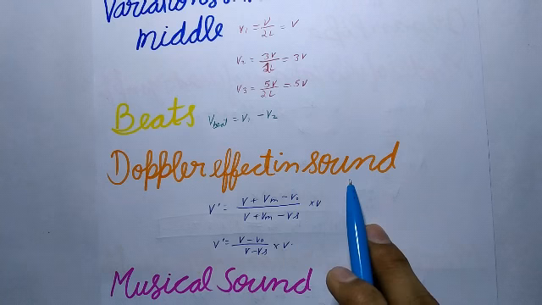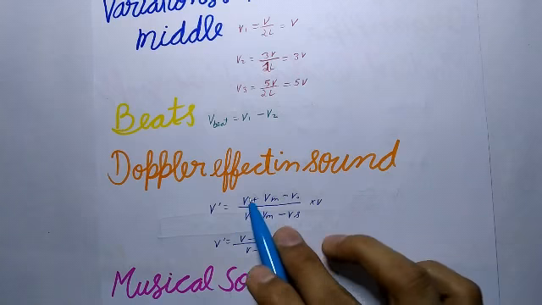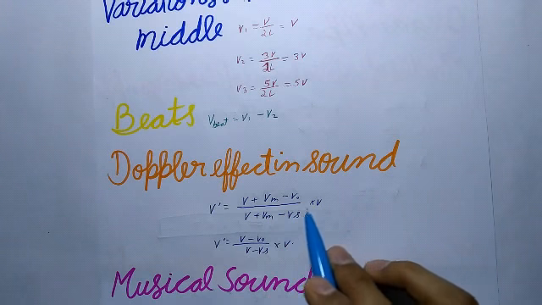Now, Doppler effect in sound. The phenomenon of the change in the apparent pitch of the sound due to relative motion between the source of sound and the observer is called Doppler effect. If v, v0, vs and vm are the velocities of sound, observer, source and medium in the direction of sound respectively, then the apparent frequency is given by this formula: v dash equals (v plus vm minus v0) upon (v plus vm minus vs) into v.